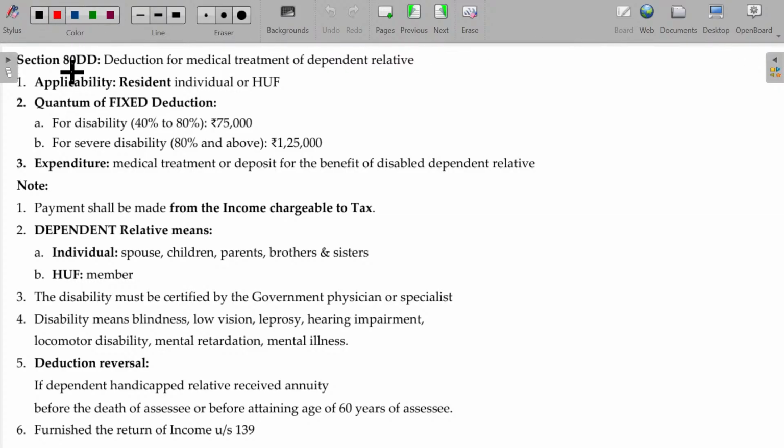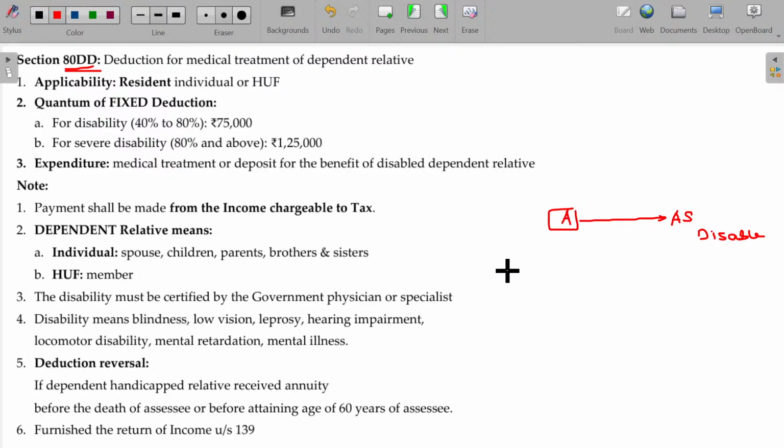Let's now move on to section 80DD. See, A's son, being a disabled person, predominantly depends on his father. So A takes care of A's son. Clear?